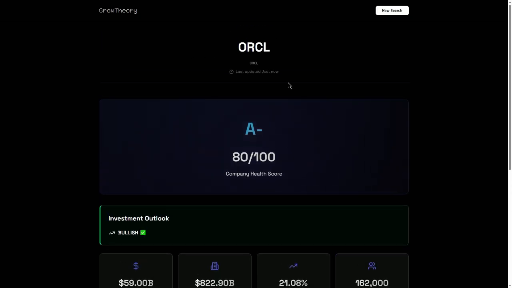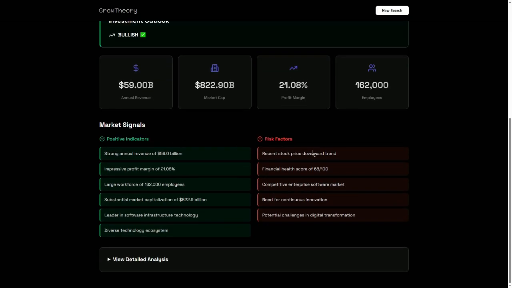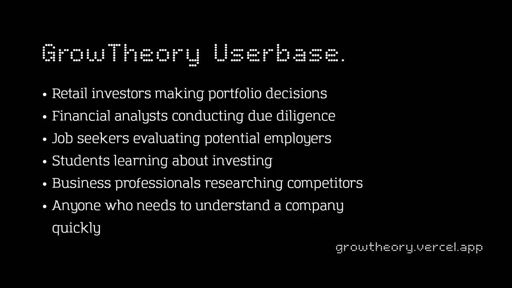The GrowTheory user base is everyone, whether you are starting out as a student learning about investing, or a job seeker trying to understand whether you would be a good fit for a company, whether you are a retail investor making a portfolio decision, or a financial analyst conducting your due diligence. GrowTheory can help you.